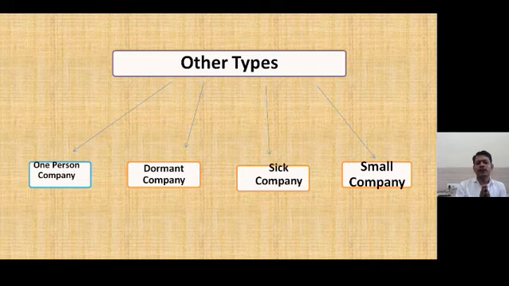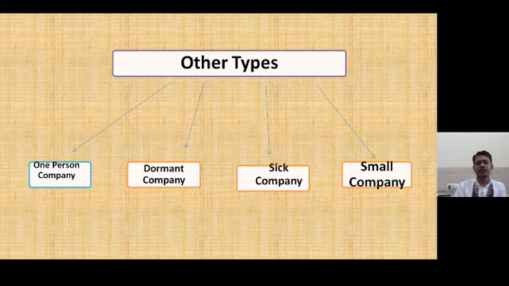The third type of company is the sick company. A sick company means the company in which, if the debt holders or debenture holders request the company to repay their amount, and that company fails to repay within 30 days, then those debenture holders and debt holders can apply to the ROC or to the government, or MCA, that such a particular company should be declared a sick company.